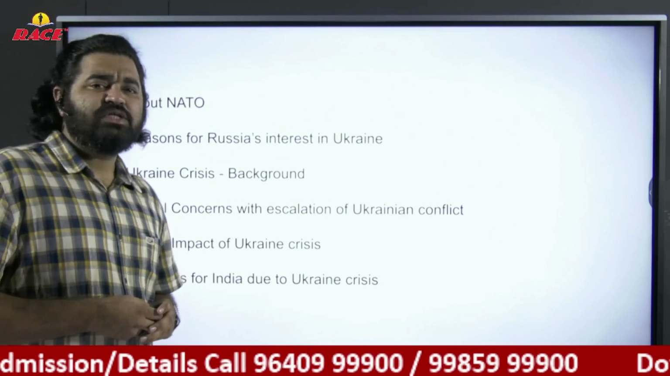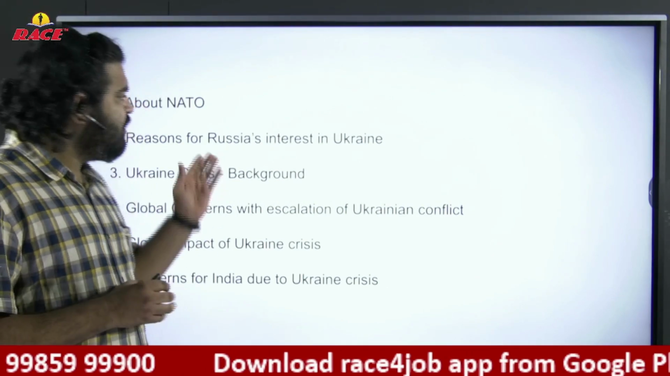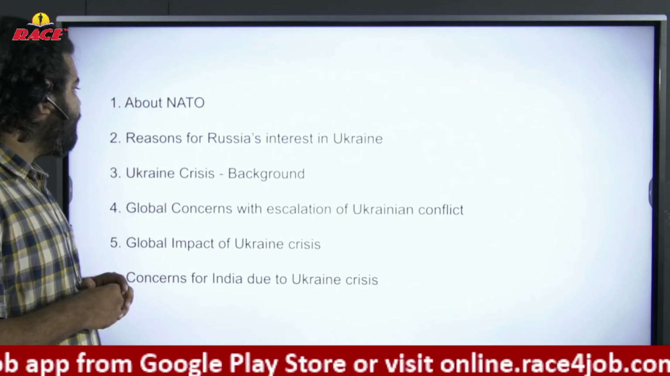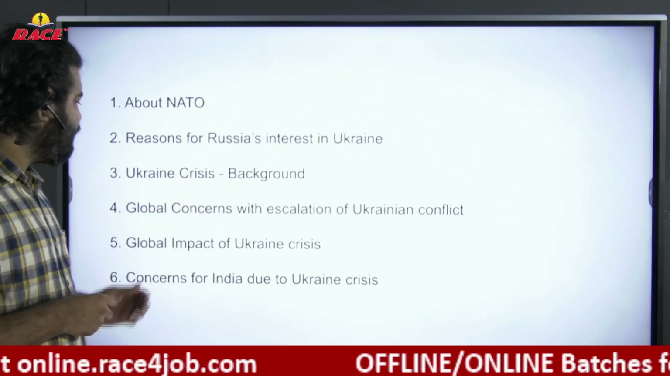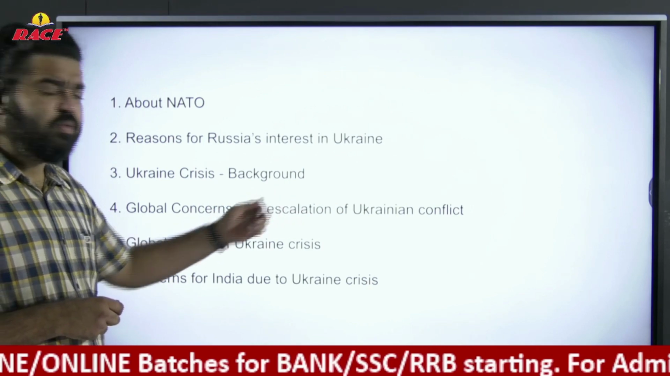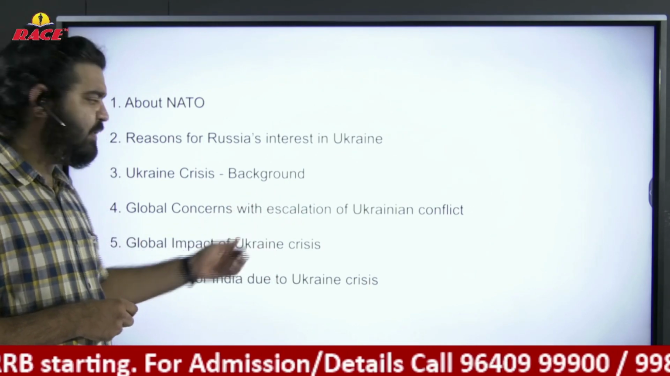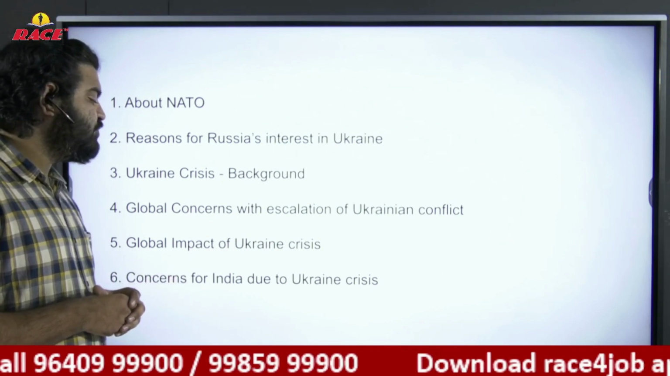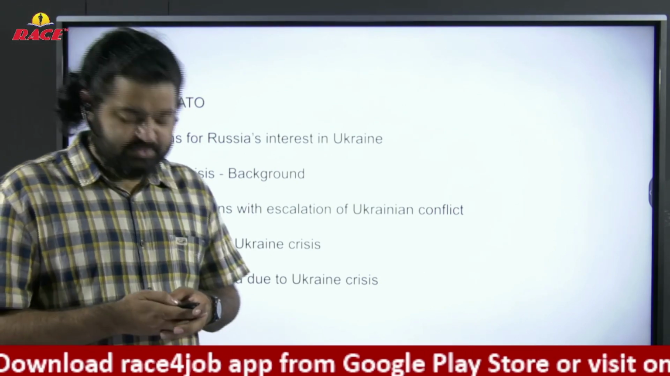So before entering into the chapter, we will have a quick look at the crux of the topic. What is Ukraine? What is the Ukraine crisis? About NATO, reasons for Russia's interest in Ukraine, the background of the Ukraine crisis, global concerns with escalation of the Ukrainian conflict, effect on the world, global impact of the Ukrainian crisis, economic impact and other areas. And finally, the most important part, concerns for India due to the Ukraine crisis. Right? Let's start the chapter.